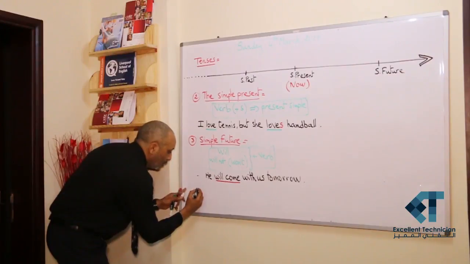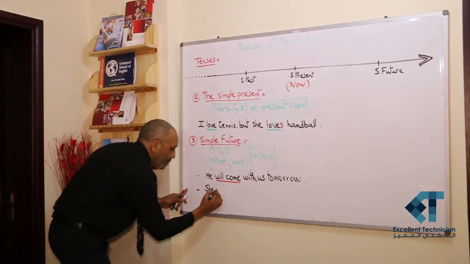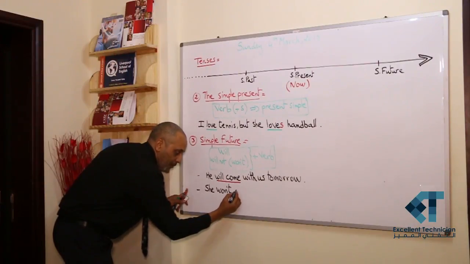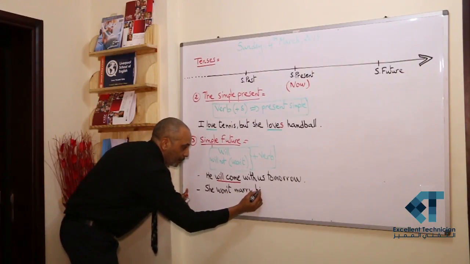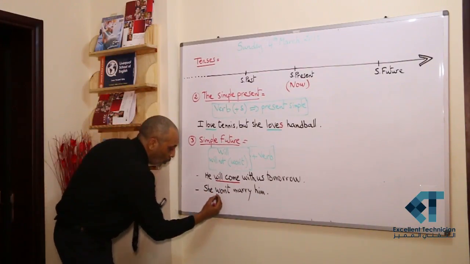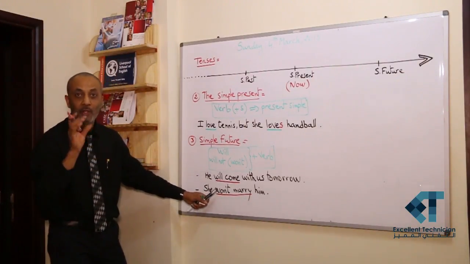Second example, she won't marry him. Won't marry. It's verb to marry in the future, in the negative form.